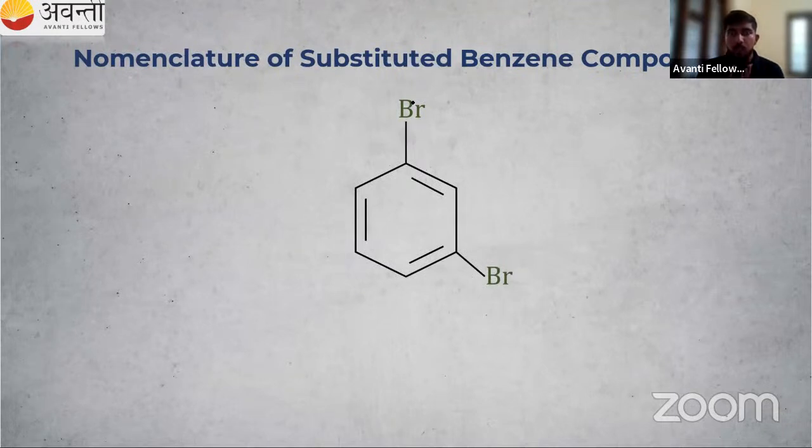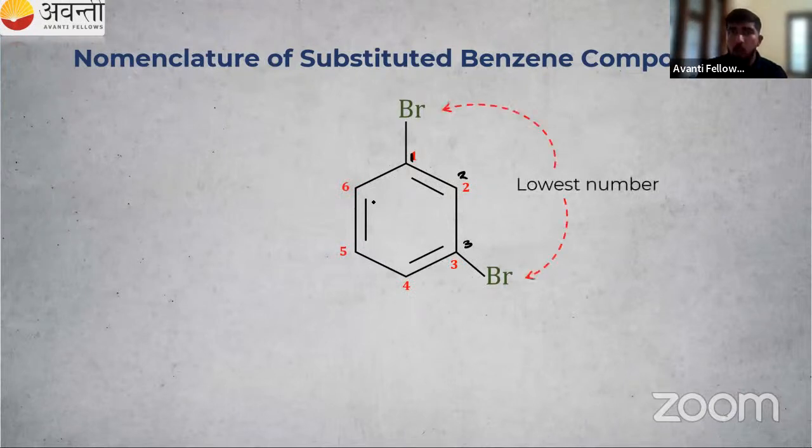There are two Br groups. So we have to start numbering. Suppose we are starting numbering from here. 1, 2, 3. In the first position, there is one bromine. In the third position, one more bromine. Numbering, we are starting 1, 2, 3. Then 4, 5, 6. Of course, we have to go like this.